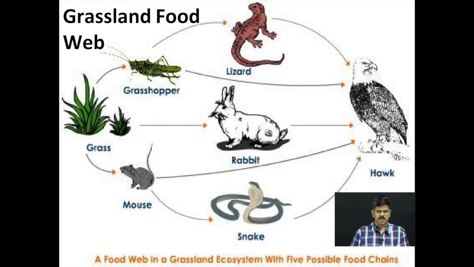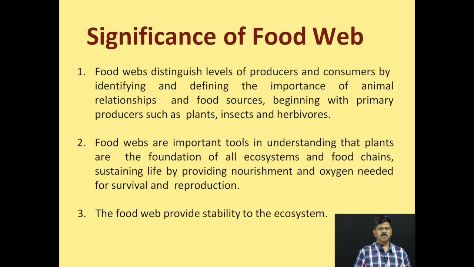Here, starting from the grass taken up by the grasshoppers and mouse, mouse is taken up by the snake and hawk, and grass is eaten by rabbit, then hawk. Grass, grasshopper, lizard, hawk. Grass, grasshopper, hawk. So here also you can see 5 food chains and they are getting interlinked, and this is the grassland food web. We have already seen the significance of food chain.